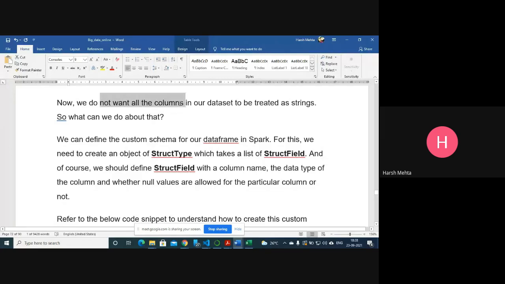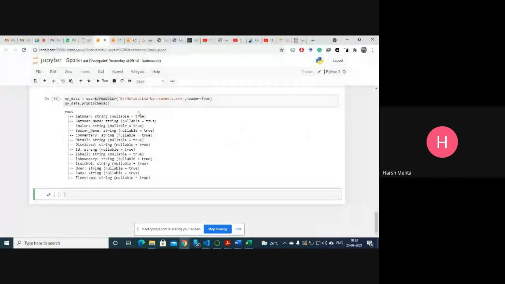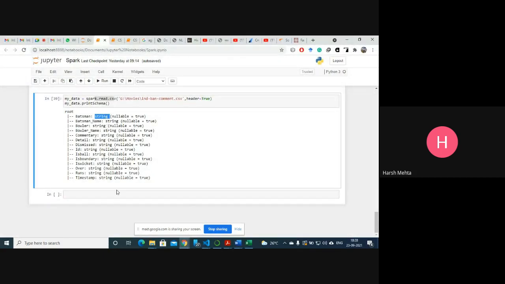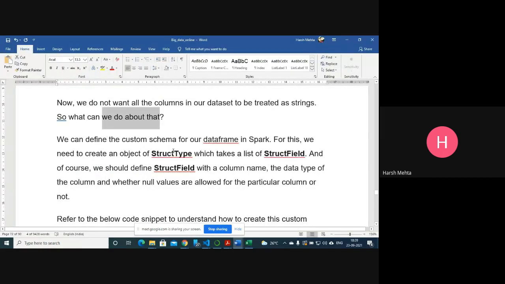Now we don't want all the columns in our data set to be treated as strings. So what can we do about that? We can define a custom schema for the data frame in Spark. Right now all the values are known as strings, and we don't want to treat them as strings. Over must be a float and runs must be an integer, right? So we can define a custom schema for the Spark data frame.